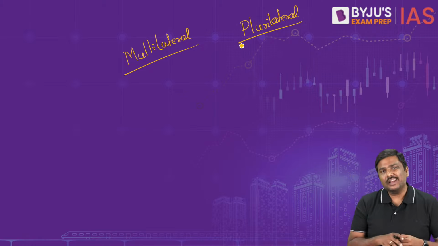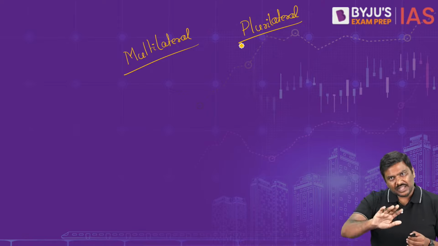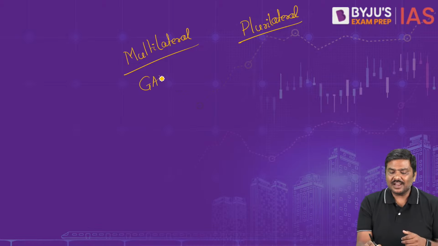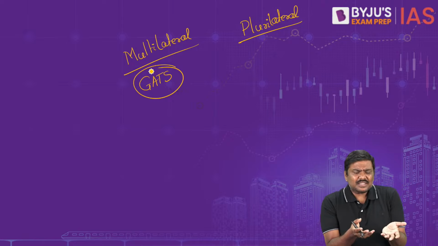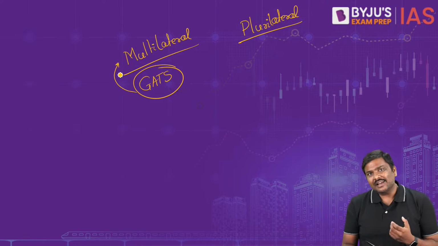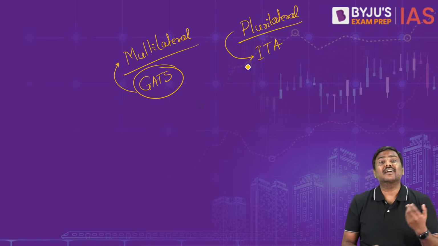What is this idea of a multilateral agreement? The member countries will have to implement these agreements. Best example of this is GATS, General Agreement on Trade in Services. GATS is the best example of a multilateral agreement. Any example of a plurilateral agreement? Information Technology Agreement is a plurilateral agreement.